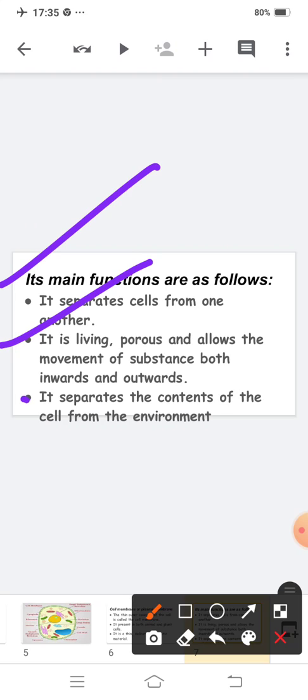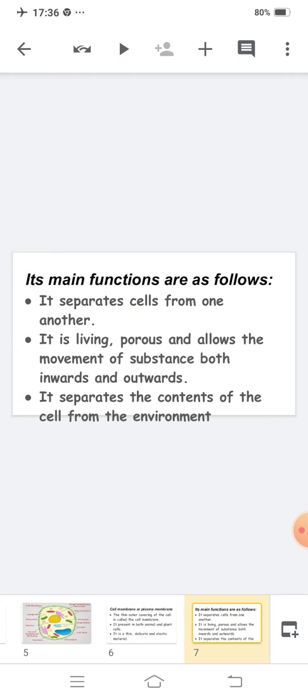Third, it separates the content of the cell from the environment. So what are the 3 main functions of the cell membrane? It separates cells from one another; it is living, porous and allows movement of substances both inwards and outwards; and it separates the content of the cell from the environment. Is this clear to you?